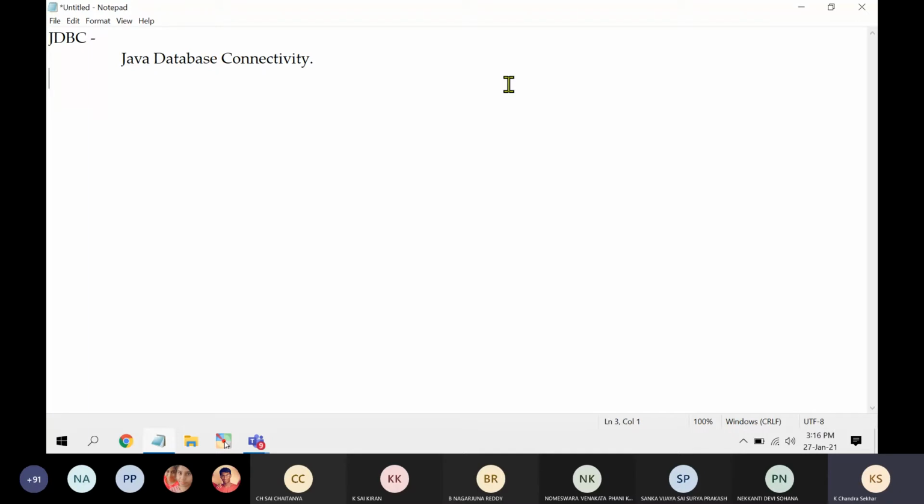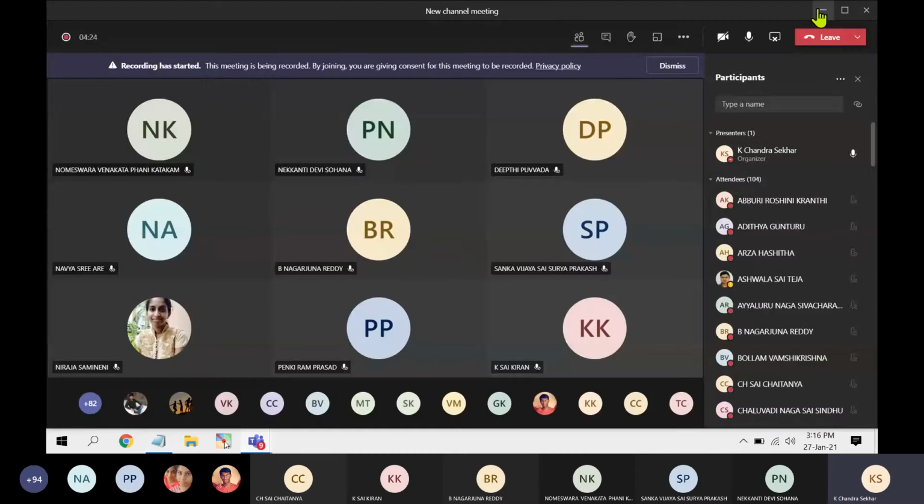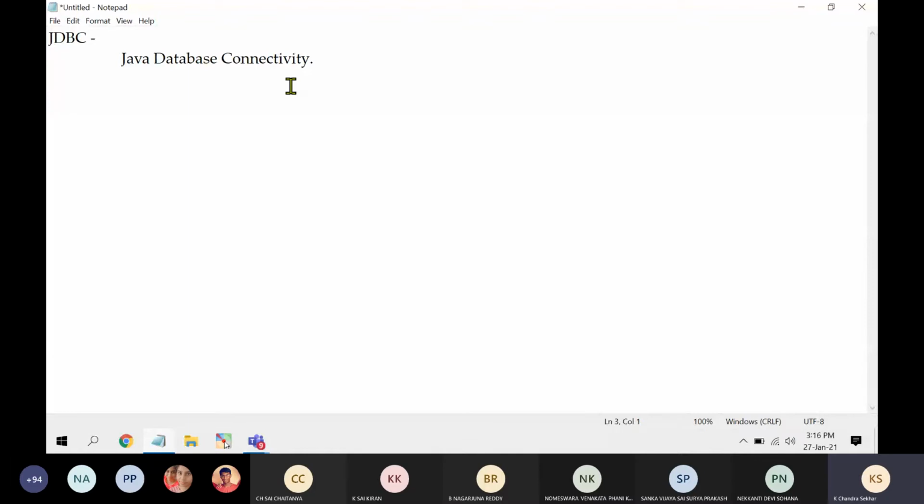That data source could be an Oracle database, MySQL, or anything. If you want to establish a connection between your Java application and an external database, this JDBC API will be useful. This is called Java Database Connectivity.